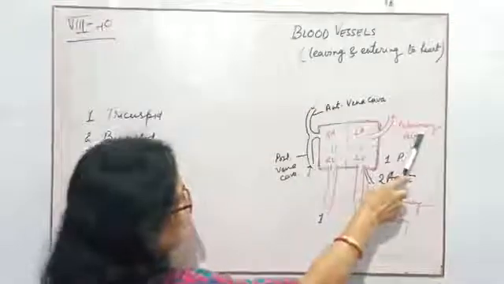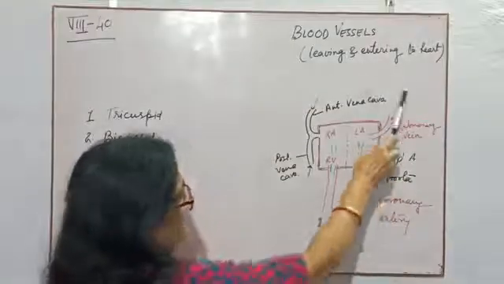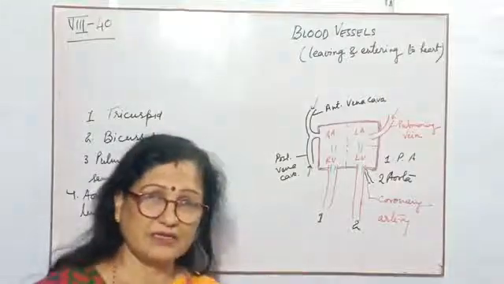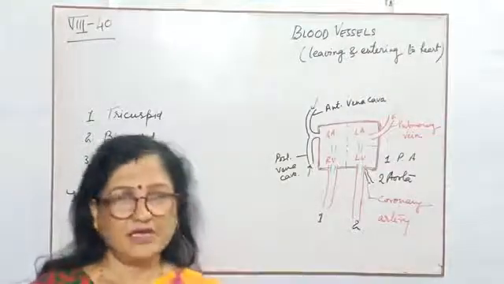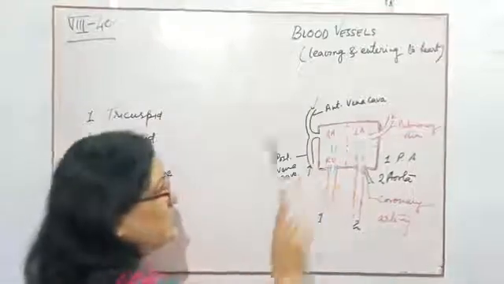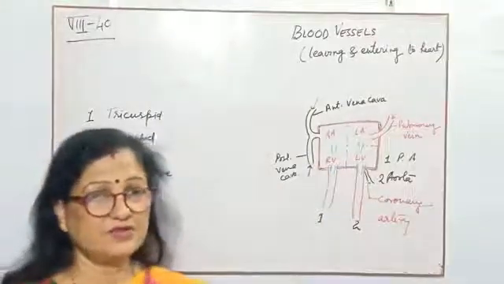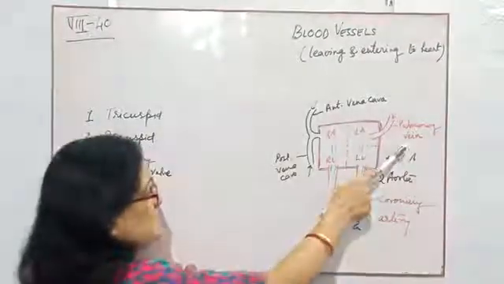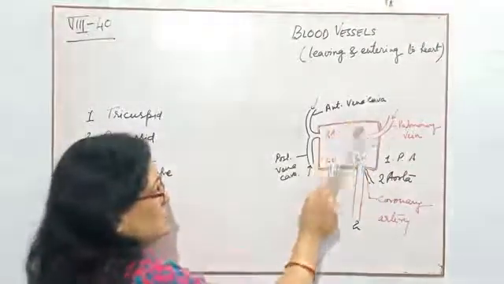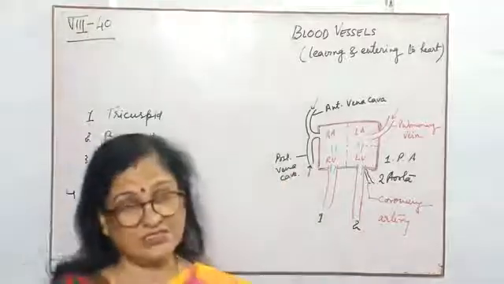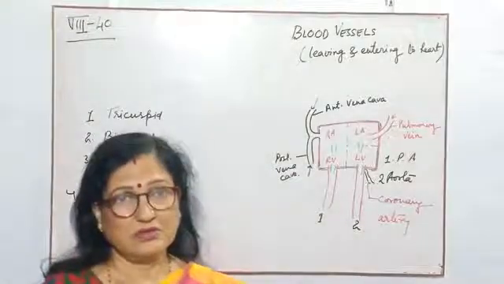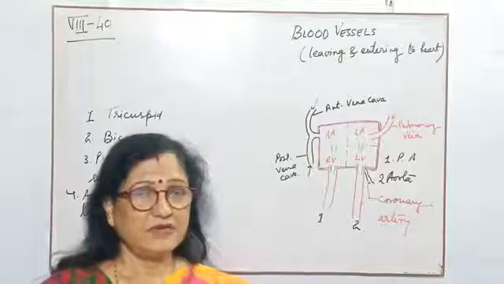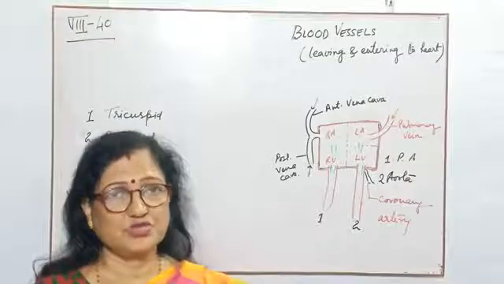So this is the pulmonary vein coming from the lungs after oxygenation of the blood. Pure blood from the lungs comes to the heart, that is the pulmonary vein. The pulmonary vein will carry the oxygenated blood from the lungs to the left part because it is oxygenated, it is pure. Remember children, the left part will always be involved in the collection or distribution of pure blood.